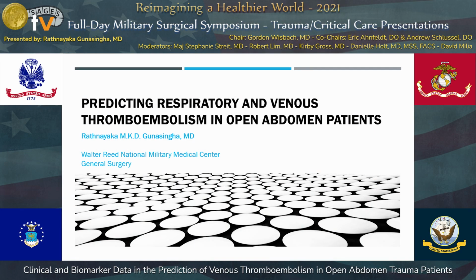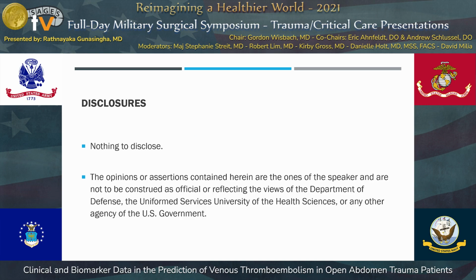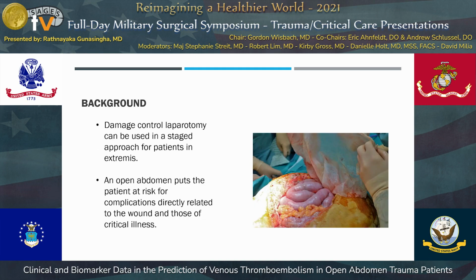So this was looking at predicting respiratory as well as venous thromboembolism complications in open abdomen patients. These patients are ones that we will see in the military surgical population. However, the patients that I'm referring to in this are based off of civilian level 1 trauma center data. Nothing to disclose.